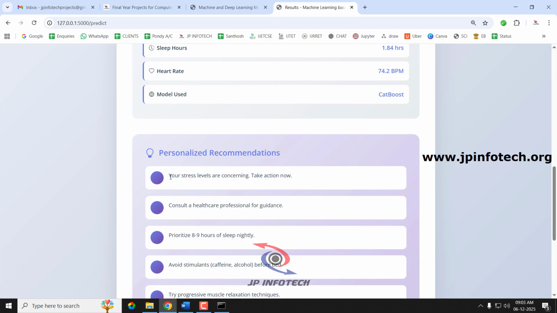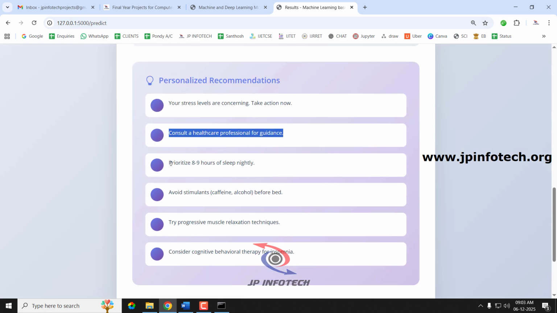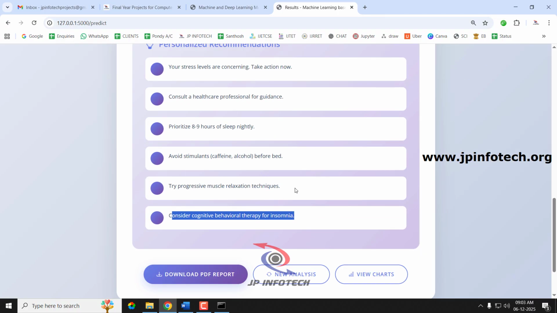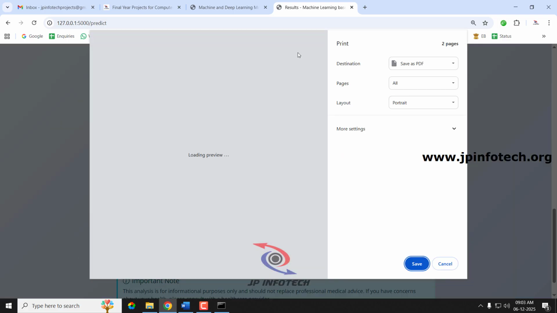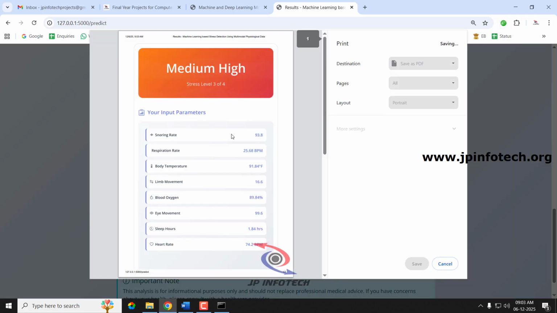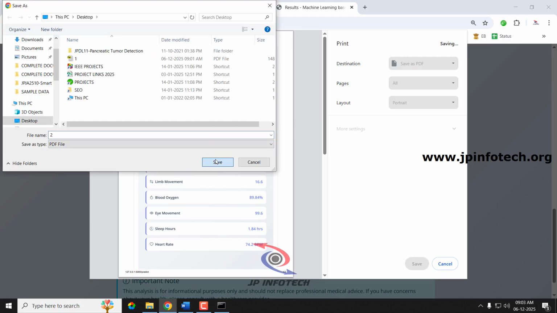So here you can see the personalized recommendations are: your stress levels are concerning, take action now, consult a healthcare professional for guidance, prioritize 8 to 9 hours of sleep nightly, avoid stimulants, caffeine, alcohol before bed, try progressive muscular relaxation techniques, consider cognitive behavioral therapy for insomnia. So these are the personalized recommendations that are provided, and you can also download the predicted result. I'll just save it as 2.pdf.